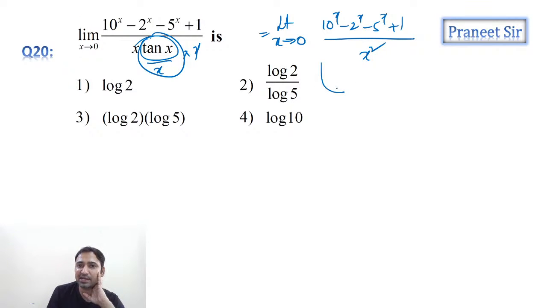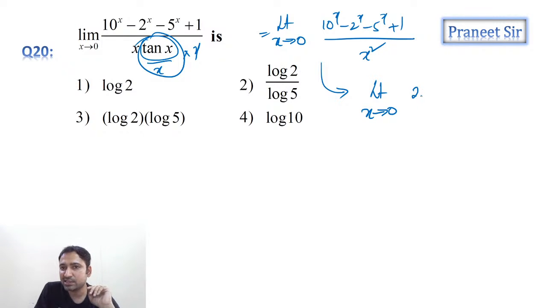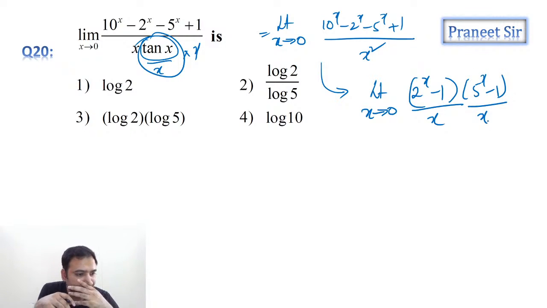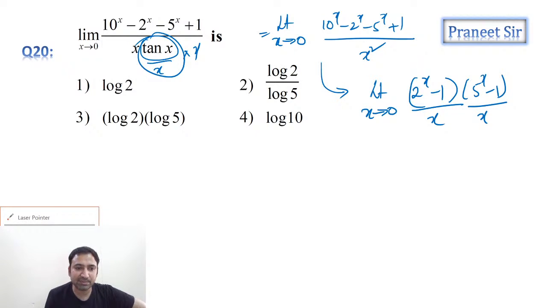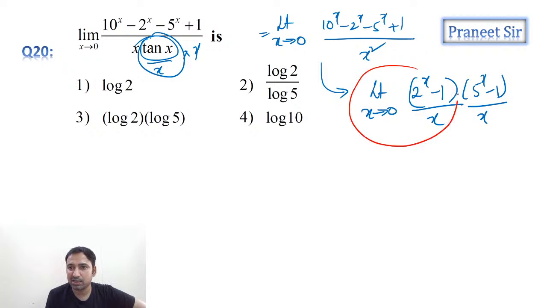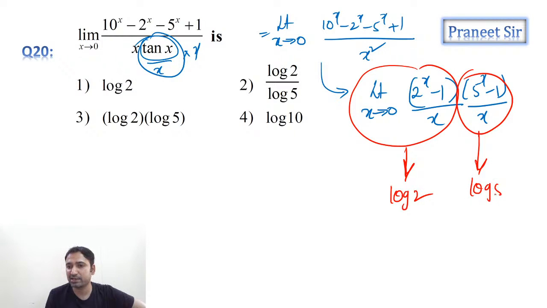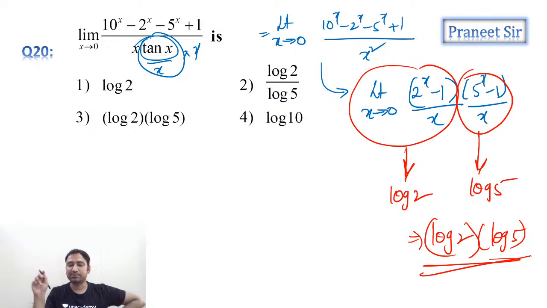Otherwise, you can split it like this, guys. Limit x tending to 0. Can we write the numerator as 2 power x minus 1 into 5 power x minus 1, by x by x? Can I write it like this? Now this is a separate formula and this is a separate formula. This is nothing but log 2 only. And this is nothing but log 5 only. So finally we are getting the answer log 2 into log 5.